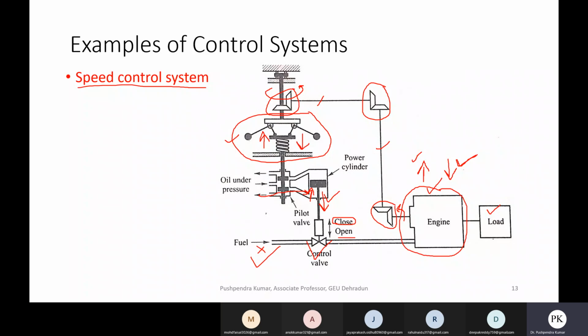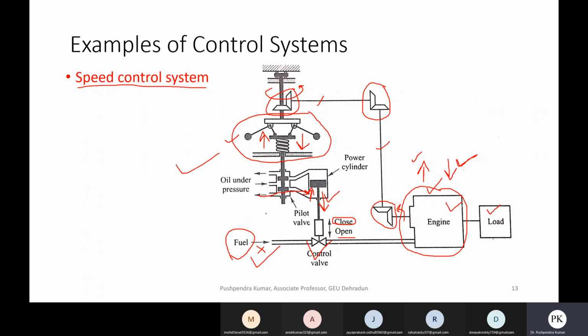Due to the more fuel supply, engine speed will increase, and it will come to the desired speed. So this fuel supply will be regulated more and less according to the engine speed, and the engine will maintain a desired speed using this automatic control system.